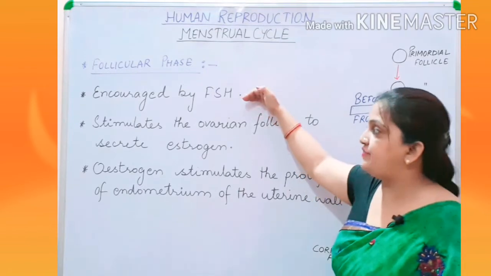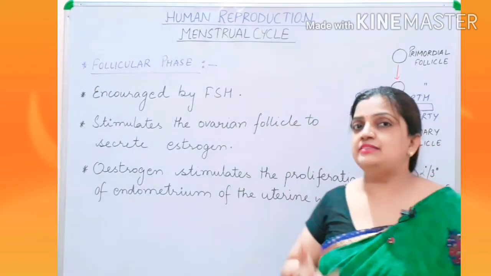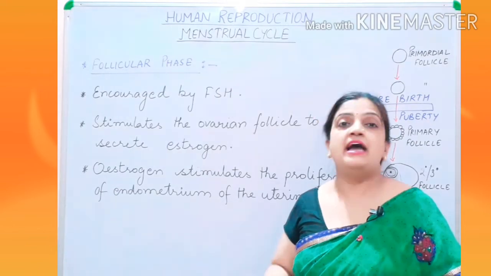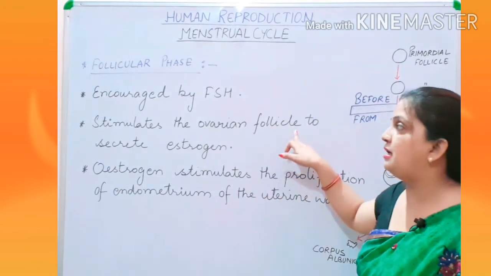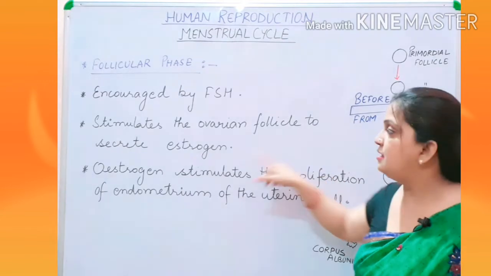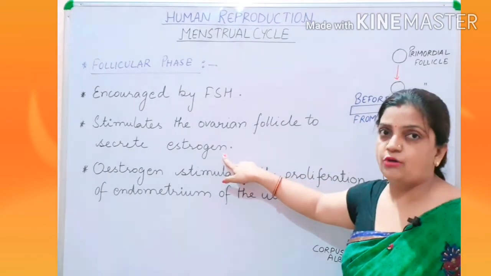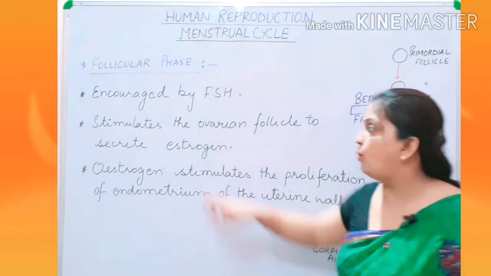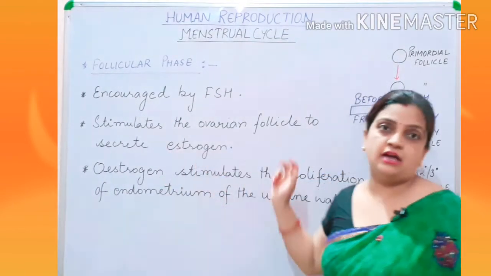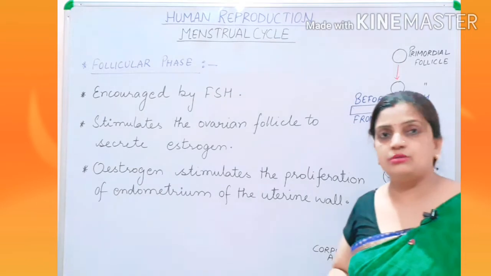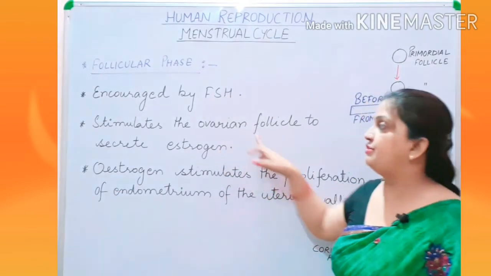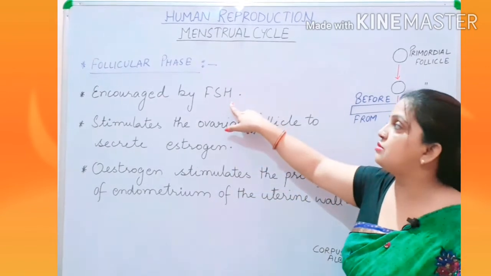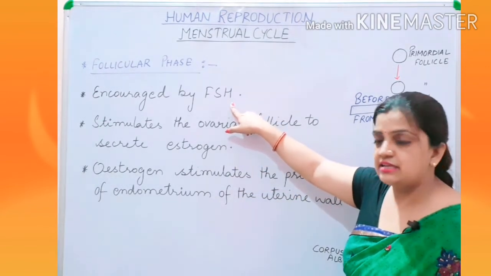So FSH is encouraging the development of the follicles into Graafian follicle, as well as allowing the Graafian follicle to secrete estrogen hormones. Children, somewhere you might see it written as oestrogen, O-E-S-T-R-O-G-E-N. That is also correct. So your Graafian follicle will start secreting estrogen hormone because of the secretion of FSH.